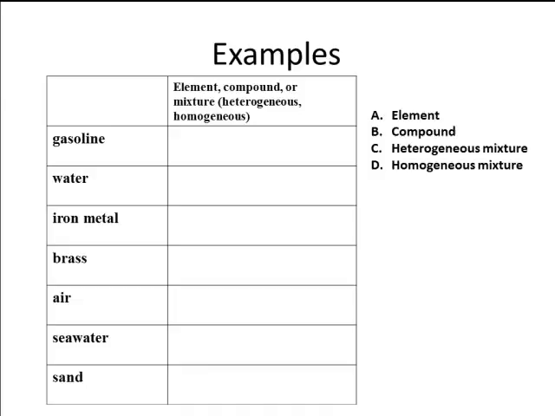Alright, so let's look at gasoline. Gasoline should be a homogeneous mixture. Now there's a lot of things in there, a lot of different chemicals and compounds, but when you look at gasoline, it's uniform throughout.